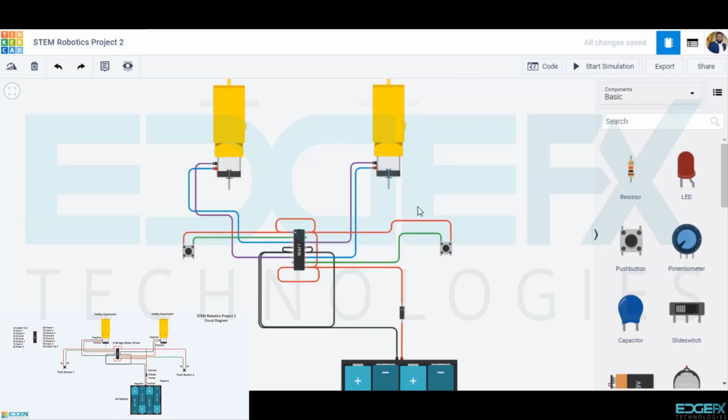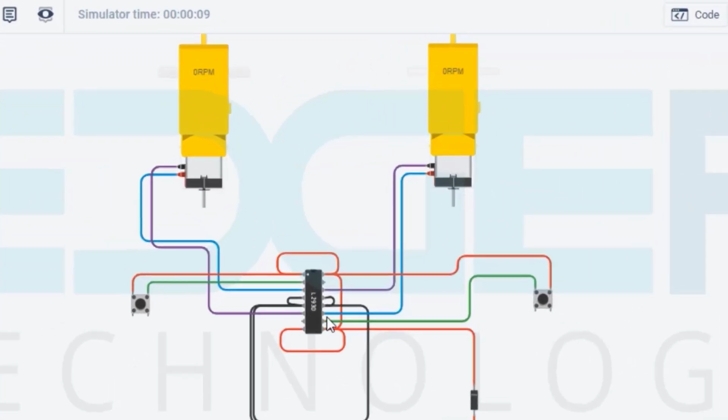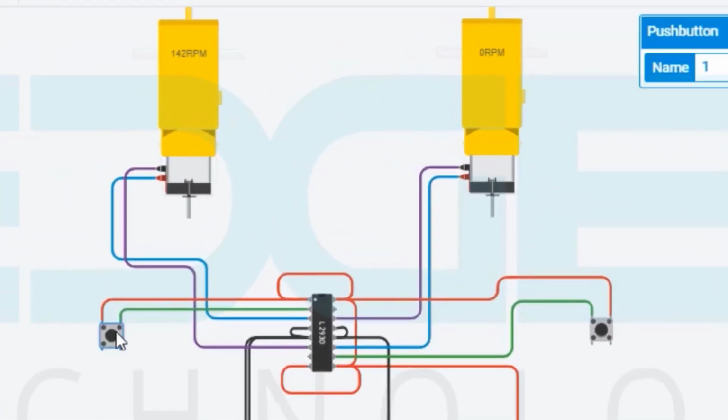We have now completed the circuit. Let's start the simulation. We notice that the motor shafts are not spinning and show 0 RPM. When we push the first button, we notice that the first motor shaft is spinning with 142 RPM. Thus, the robotic vehicle moves in one direction, say left, since only one motor shaft is spinning.